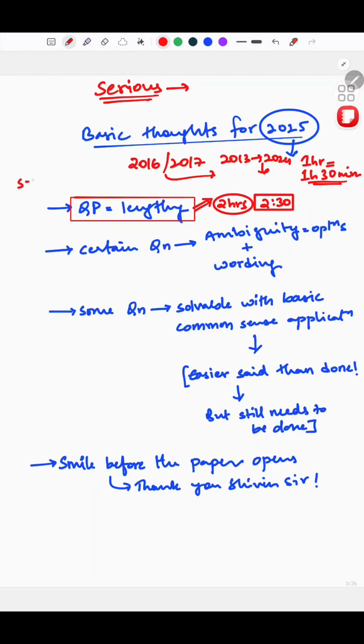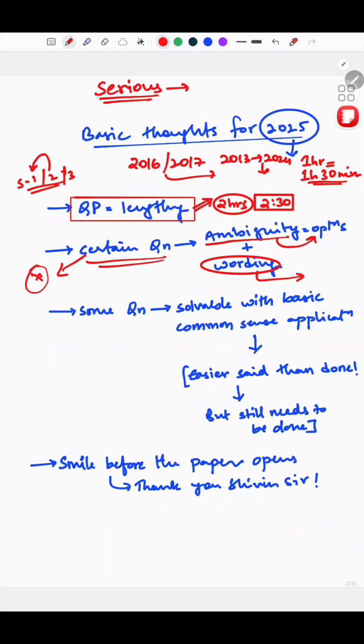Because of how the questions were: statement 1, 2, 3, and do they explain statement 1? Yeah, sorry that I fumbled. And then certain questions were very ambiguous when it comes to their options, whether this option is right or not. And for certain questions the wording was confusing. The wording was actually very confusing according to me for certain questions. I'm not saying the whole paper was like this, not at all, but certain questions did have this factor.